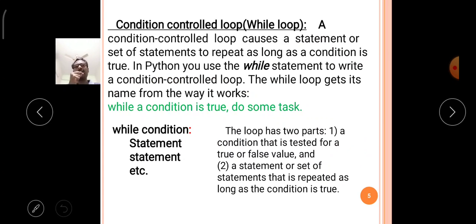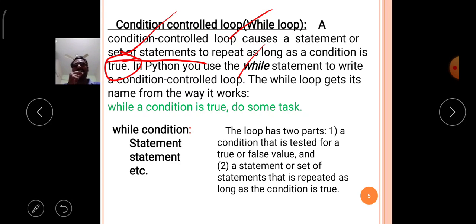Now come to the first loop, that is the while loop. Already we discussed that the while loop is called a condition controlled loop. Now the definition: a condition controlled loop causes a statement or set of statements to repeat as long as the condition is true. In Python, you use the while statement to write a condition controlled loop.